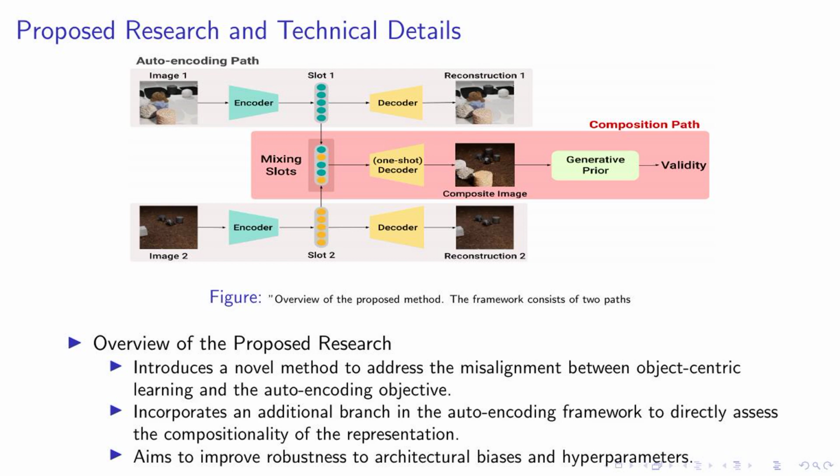End a figure. Begin itemize. Item: the framework's two paths. Begin itemize. Item: the auto-encoding path involves training an encoder and two decoders to minimize the auto-encoding objective.